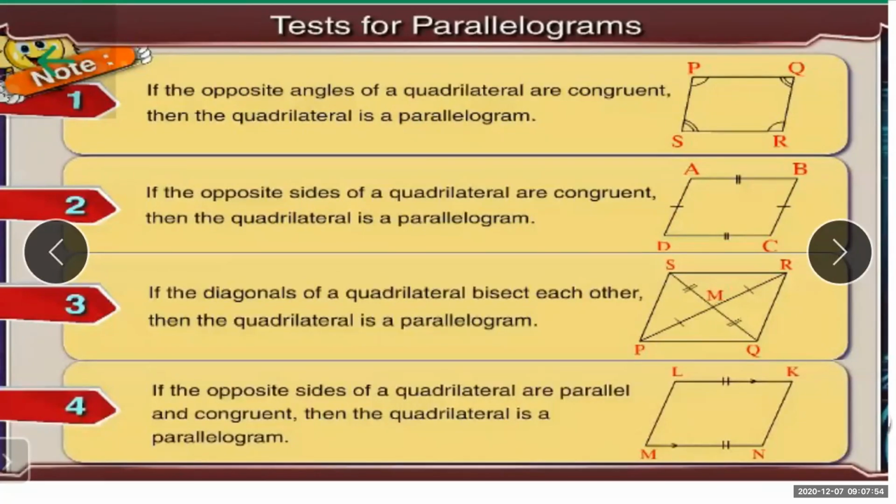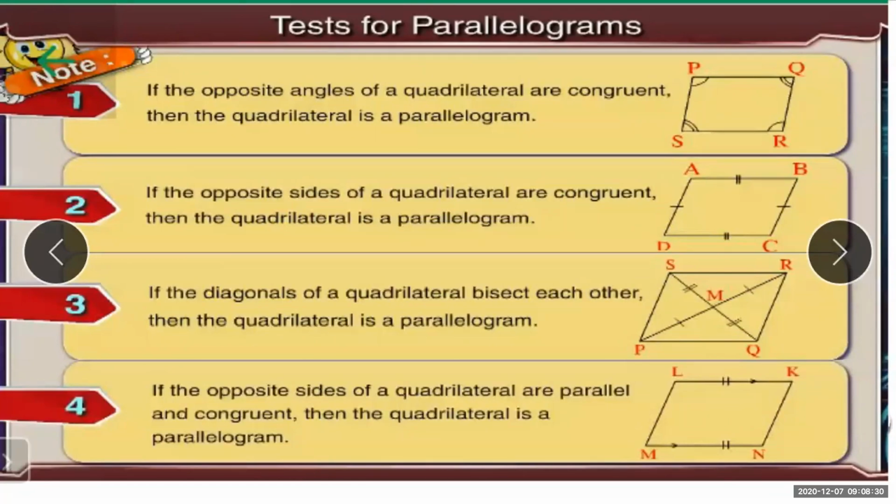On this, we have seen the example of a square or even a rectangle. In a square, all the sides are equal, so if you want to prove that any square is a parallelogram, you can apply this test. In a rectangle also, the pairs of opposite sides are congruent, so there also you can apply this test and prove it.